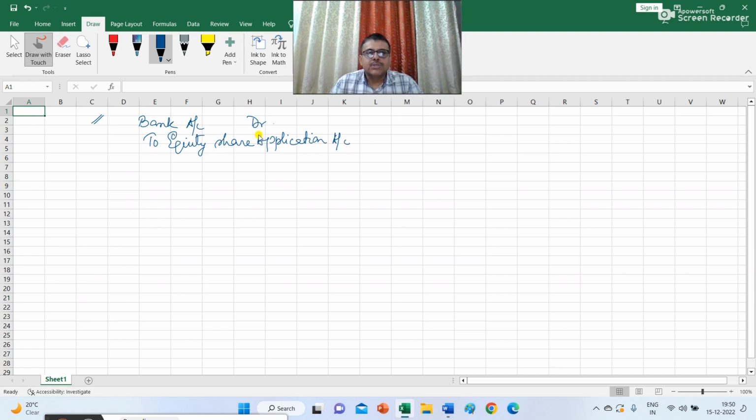And what is the amount collected for equity share application account? 16,000 applications were received and for each application rupees 5 was collected. So bank account debit was for 80,000 and to equity share application account 80,000.